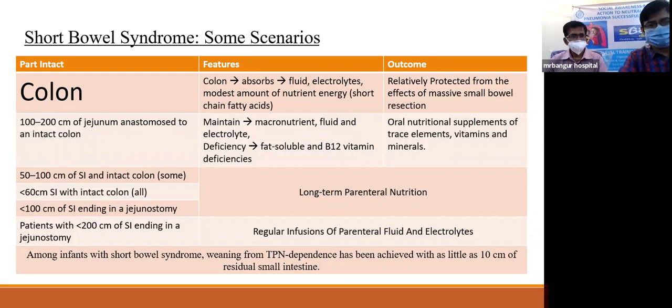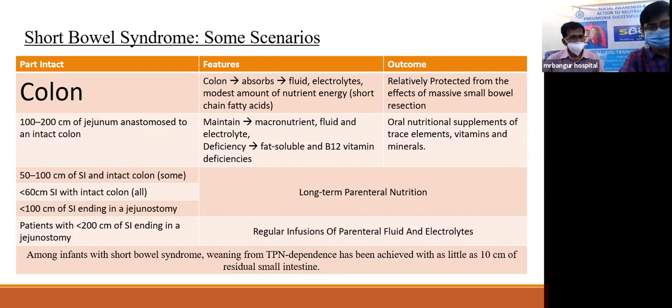But if with an intact colon you have 50 to 100 centimeters of small intestine, some of these patients will require long-term parenteral nutrition. But if the length of the small intestine intact is less than 60 centimeters, although with an intact colon, then most of these patients will require long-term parenteral nutrition. Long-term parenteral nutrition will also be required for all those patients where the bowel is ending in a jejunostomy and the length of the small intestine is less than 100 centimeters.